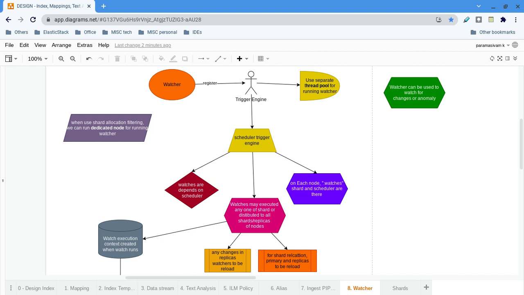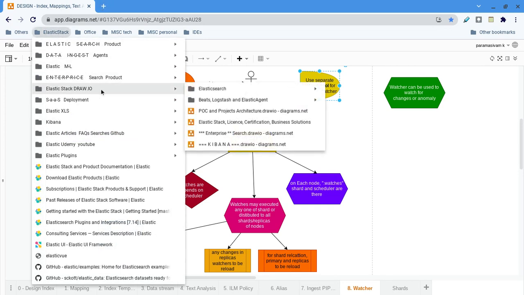How the watchers are actually executed. Whenever we create a watcher using the RESTful API, I will show the demo in subsequent videos. Whenever you create a watcher, it will register with the triggering engine. Assume that there is a triggering engine, and the triggering engine has its own thread pool. I have my separate diagrams. One second, let's open that and we can discuss.